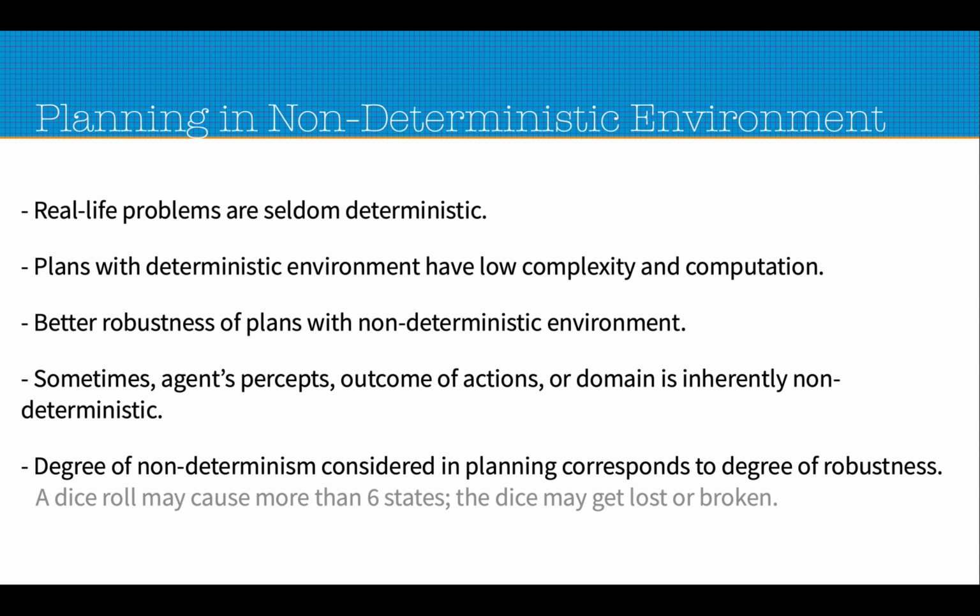The degree of robustness increases as we make more and more non-deterministic choices, but it still may be incomplete or imperfect, because the real world is too complex to be imagined upfront and planned for all possible non-deterministic environmental constraints or environmental attributes.